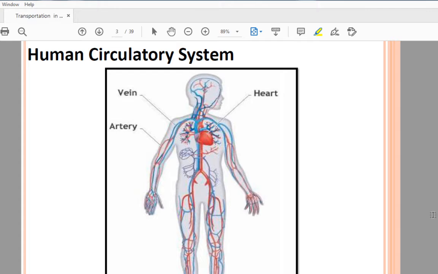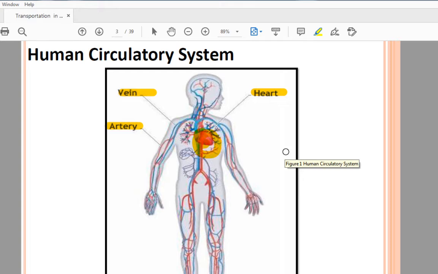So in the circulatory system, the blood delivers food and oxygen to every cell in the body. Same, it carries the waste away from every cell in the body. So this human circulatory system is made up of blood, blood vessels and your heart. You can see here the human circulatory system: heart, vein and artery, which are known as blood vessels, and your blood. Understood? So your circulatory system is made up of three organs: blood, blood vessels and heart.